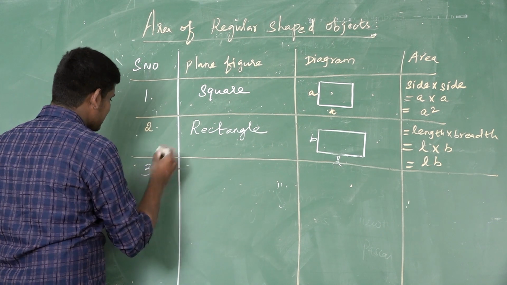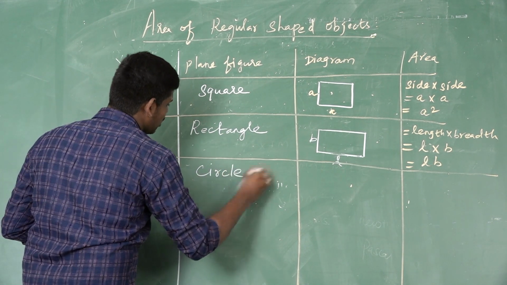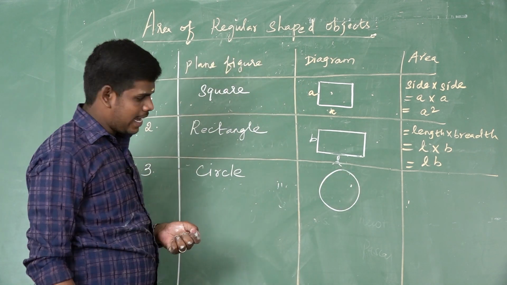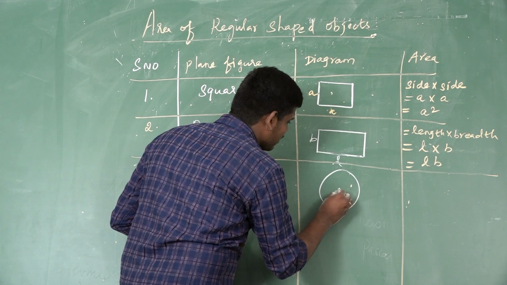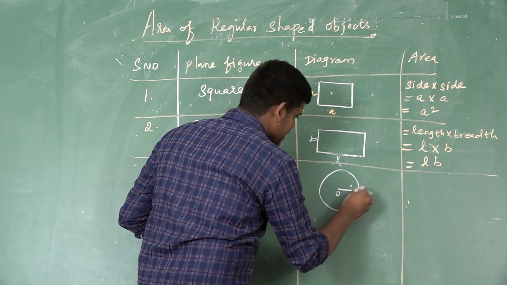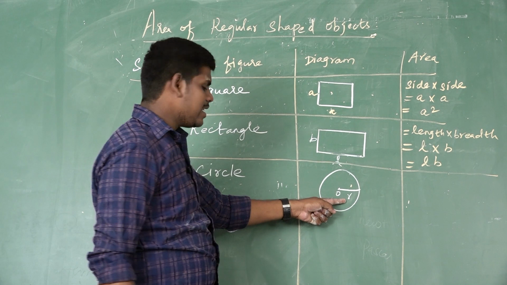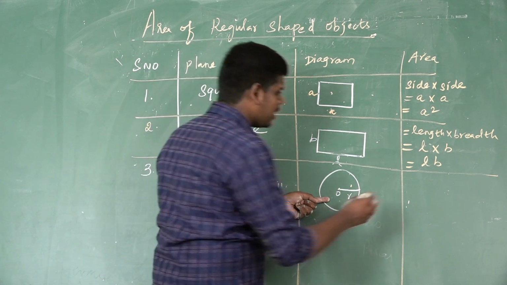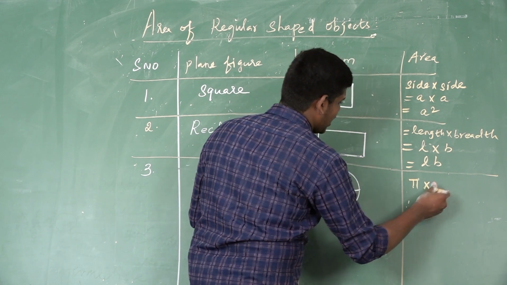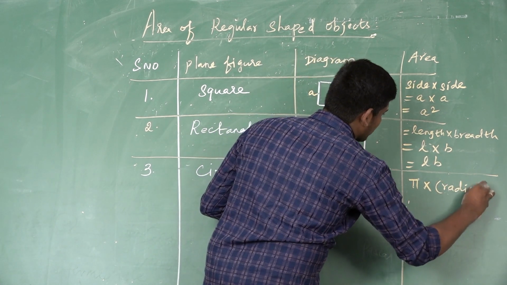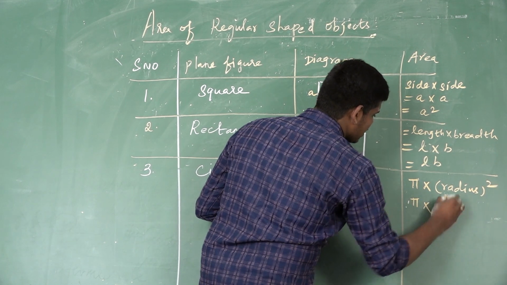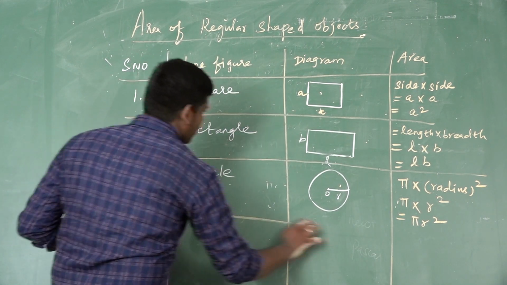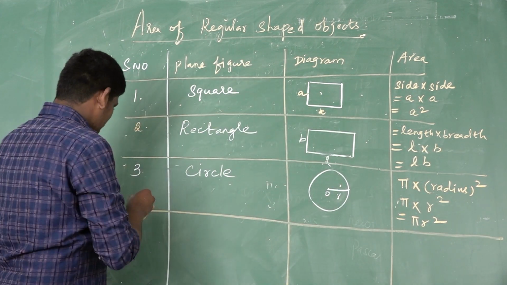And the third one is circle. How to draw a circle? This is a circle diagram. In it, the center point we consider as O. The radius is represented by R. How to calculate the area? For a circle, it is pi, a constant value, into the radius square. Simply we can write pi r square.